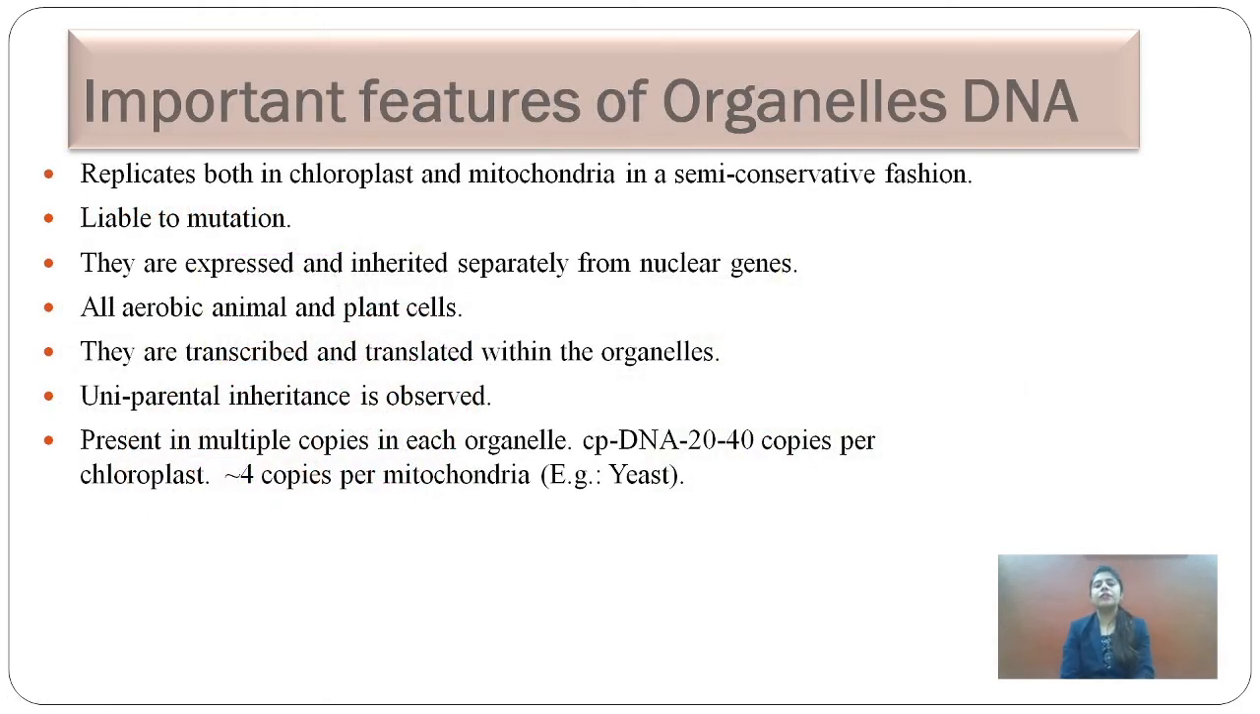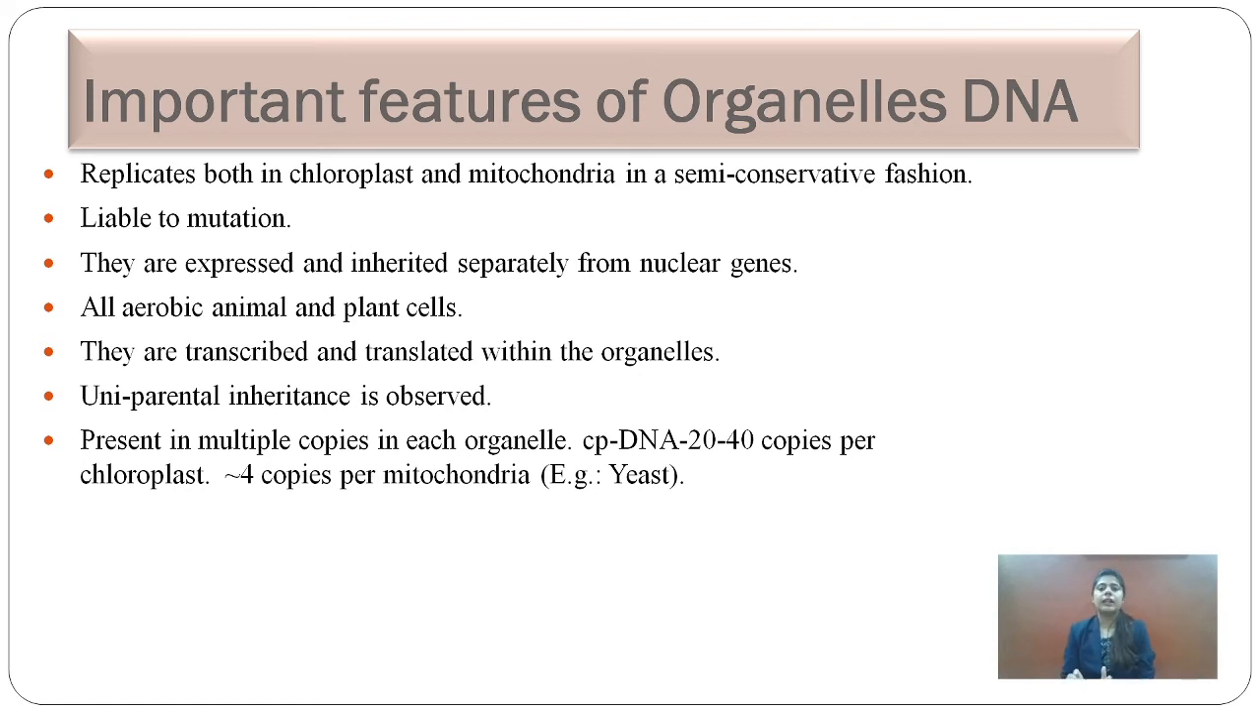Now, important features of organelles DNA. Chloroplast and mitochondrial DNA replicate in the same manner as nuclear DNA, by semi-conservative fashion. It is liable to mutation because mutation can occur in this. They are expressed and inherited separately from nuclear genes. All aerobic animal and plant cells consist of the chloroplast and the mitochondria. This chloroplast DNA and mitochondrial DNA are transcribed and translated within the organelles.